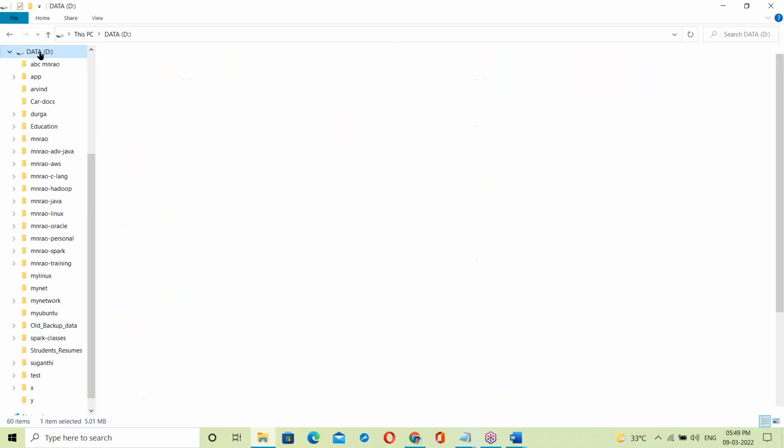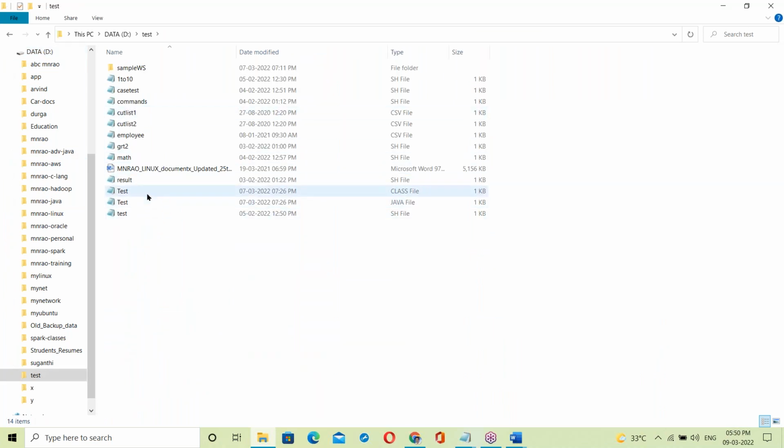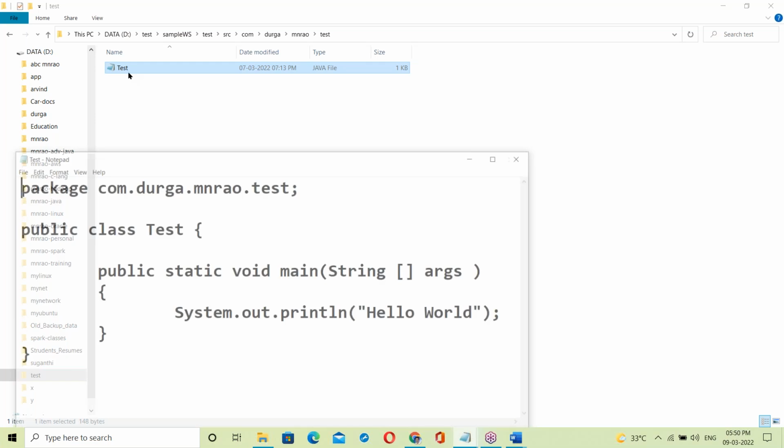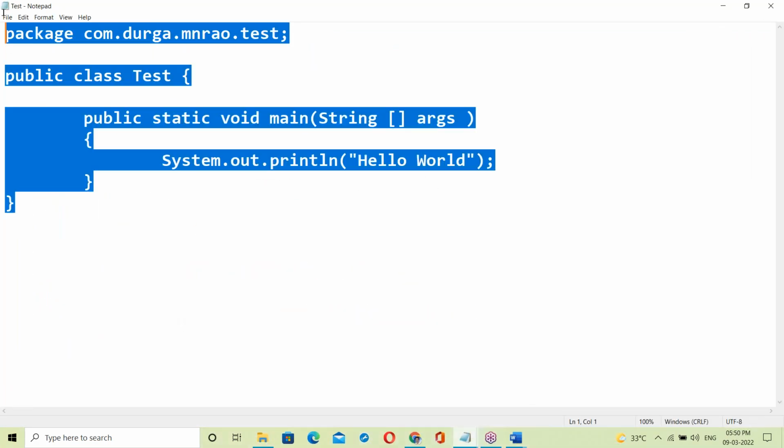For example, suppose this is some Java program. It looks like the English language, so it is user understandable. Similarly a C program also looks like English.